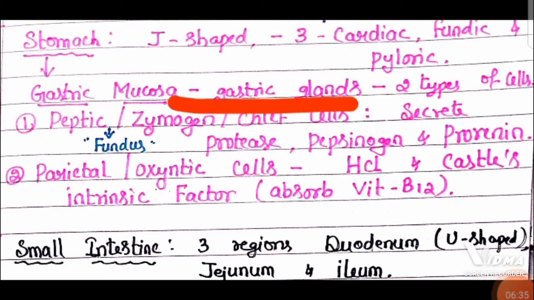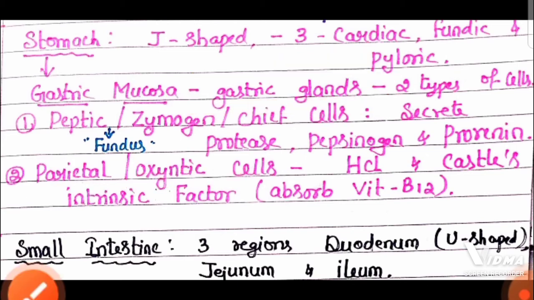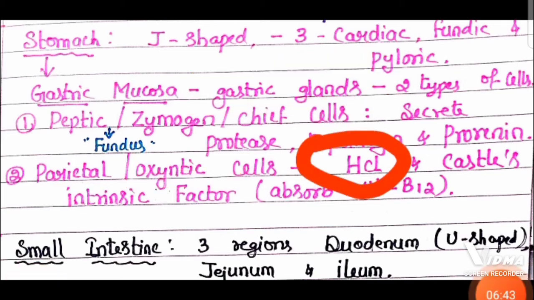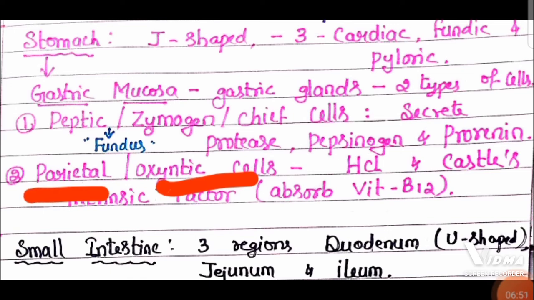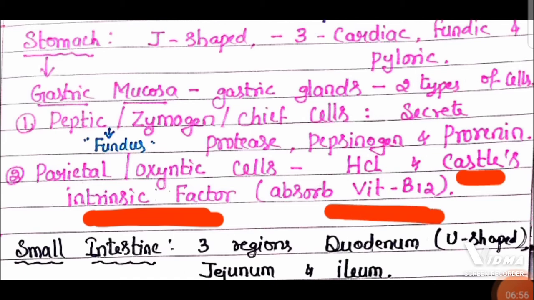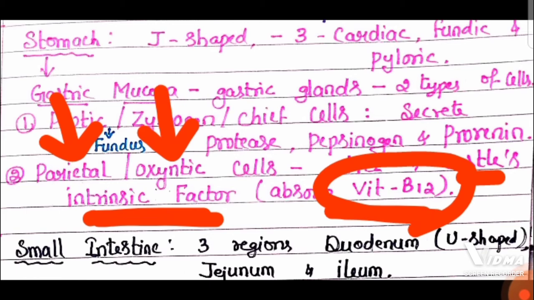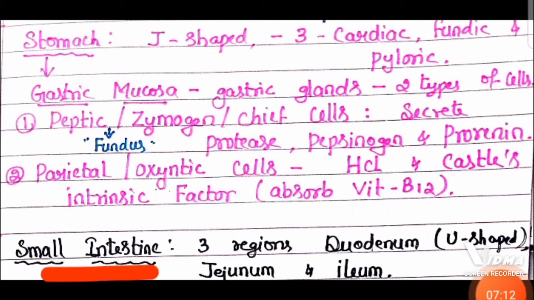The second type of cells in gastric gland is parietal or oxyntic cells, and its main function is to produce hydrochloric acid that helps in digestion of protein and activating some enzymes. And also the oxyntic cells or parietal cells produce Castle's intrinsic factor, which helps in the absorption of vitamin B12, which is very important for the production of red blood cells. So Castle's intrinsic factor is also produced by parietal cells, that is going to help to absorb the vitamin B12. Now come to small intestine.